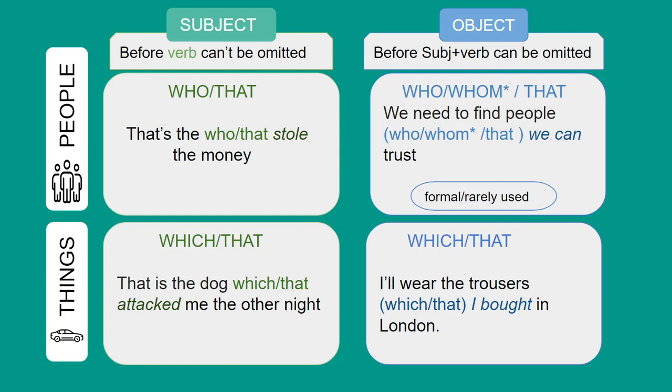And we have objects. With people, the object before subject plus verb can be omitted. We use who or whom and that. For example, we need to find people who or whom or that we can trust. And you should remember that whom is formal but rarely used. And for things we use which or that. I'll wear the trousers which or that I bought in London. I'll wear the trousers I bought in London.